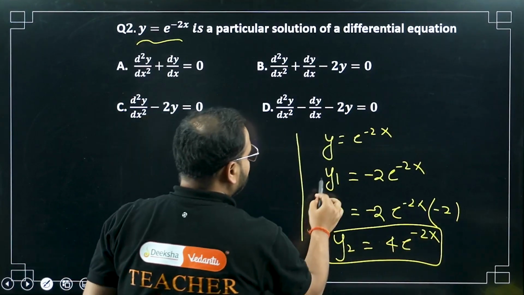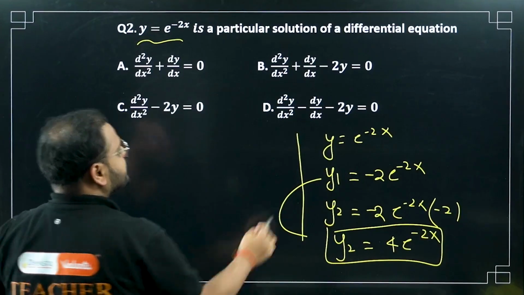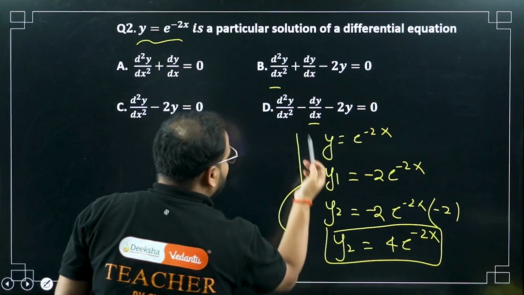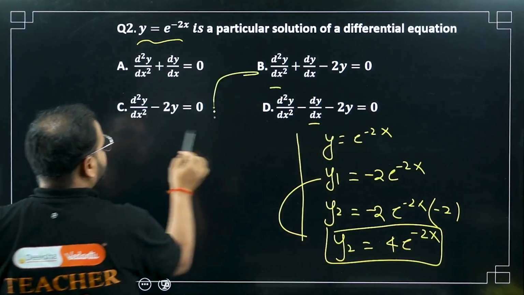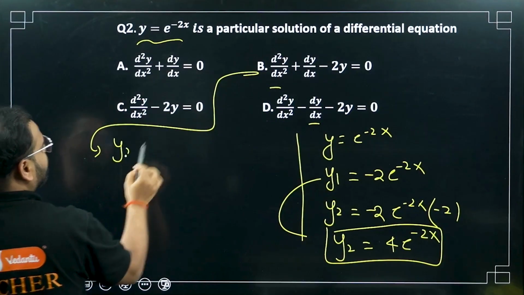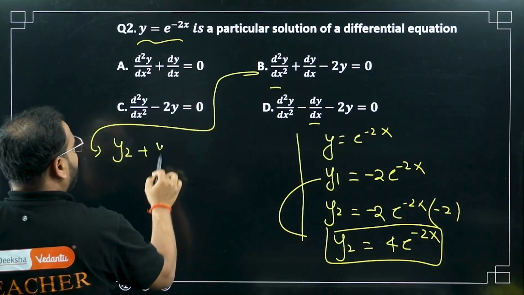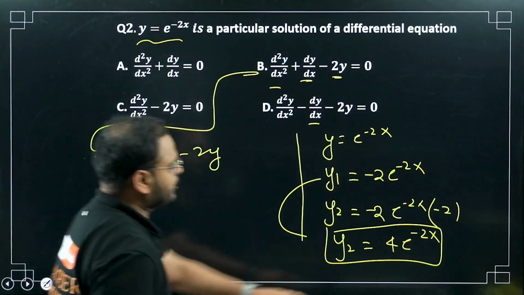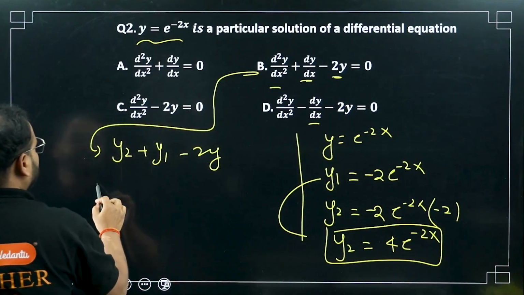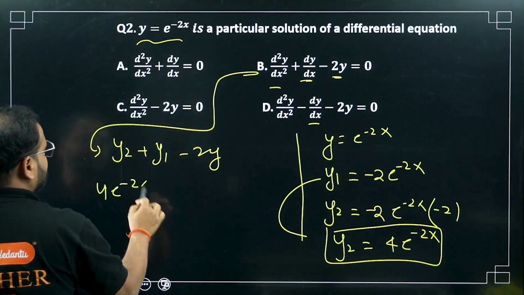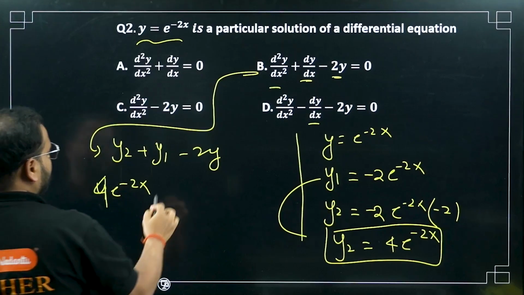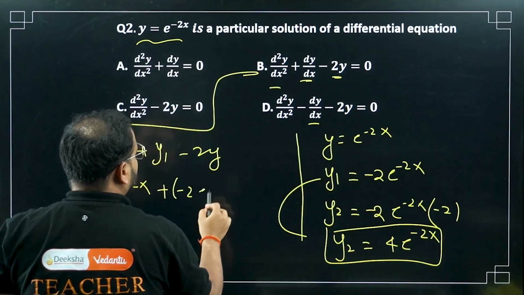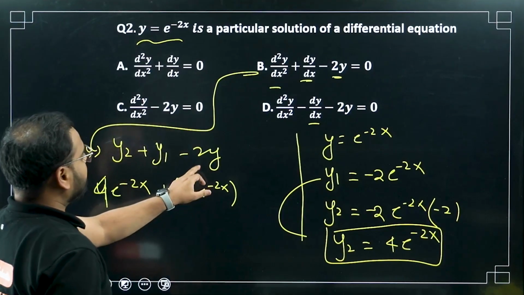Please check for y1 and y2 which option is suitable, because y2 is the second derivative and y1 is the first derivative. If you see here, I can use the second result, b: y2, the second derivative, plus y1, the first derivative, and minus 2y. Please check it out here. 4 e power minus 2x for y2. Plus y1. What is y1, sir? Minus 2, so minus 2 e power minus 2x. And what is y? Check here.